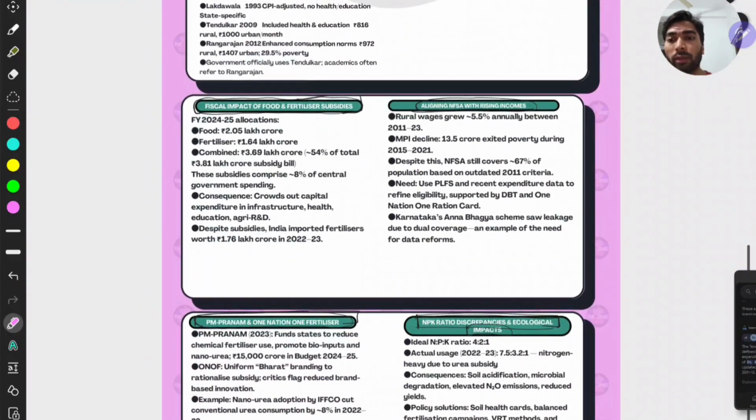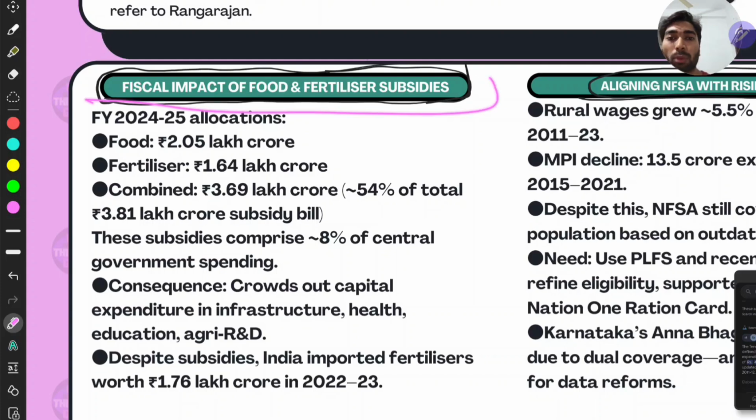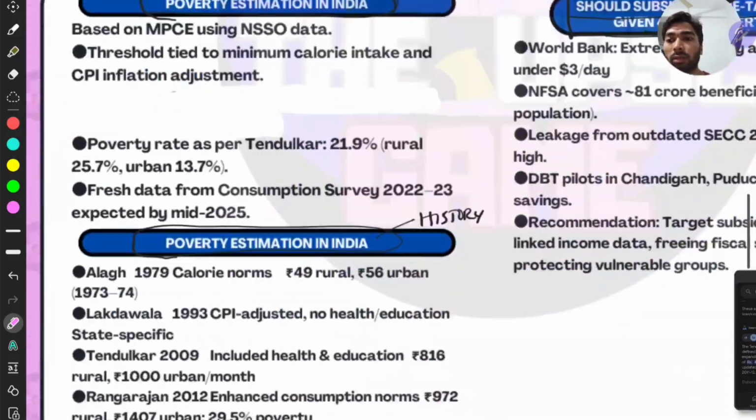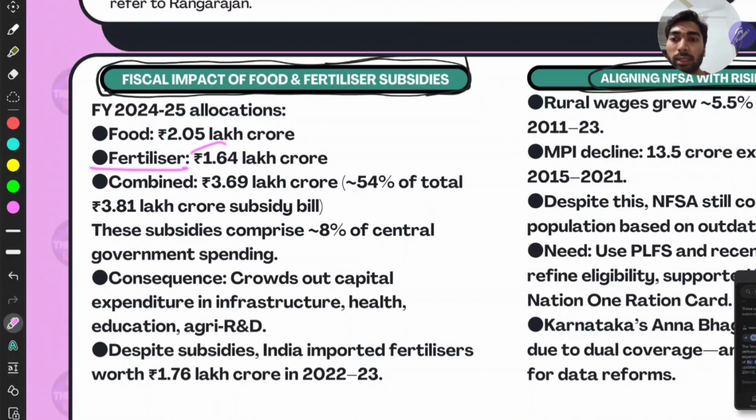Then, with respect to fiscal impact on food and fertilizer subsidies, it is very important to know this, right? With respect to financial year 24-25, the allocations are, you don't need to remember this data, just compare this, right? You have to remember the comparison only, right? For food, they gave 2 lakh crore. We have already seen here, right? The 2 lakh crore, right? Then with respect to fertilizer, they gave somewhat less,